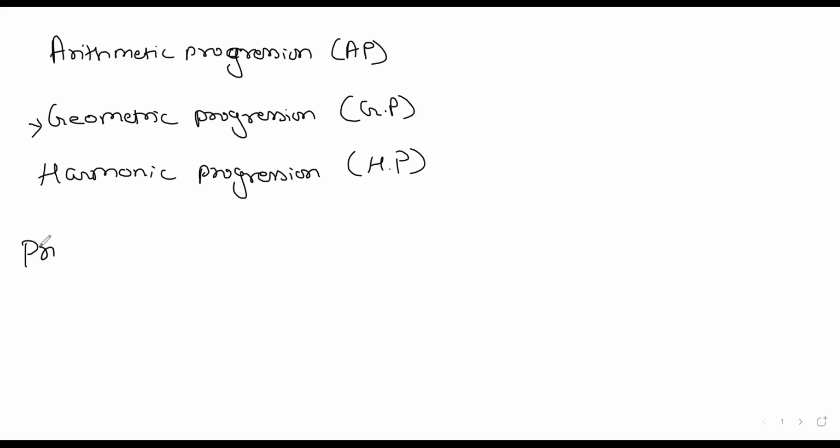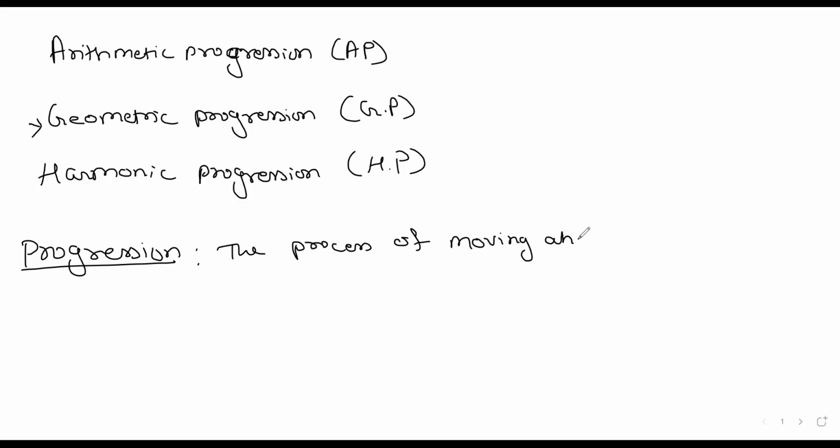So basically progression is, as per the dictionary meaning, the process of moving ahead gradually with a set pattern.